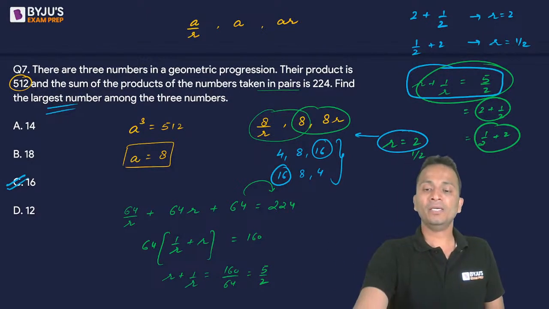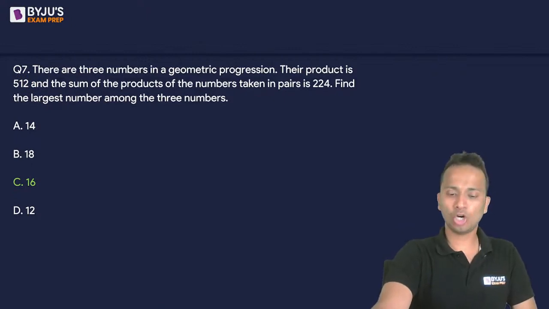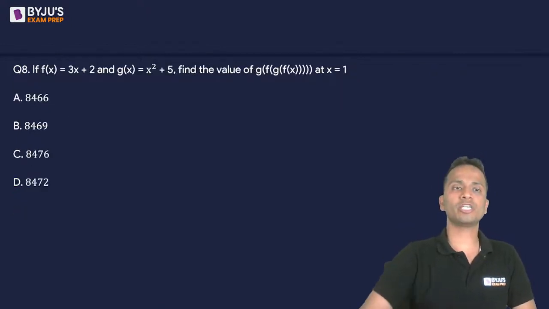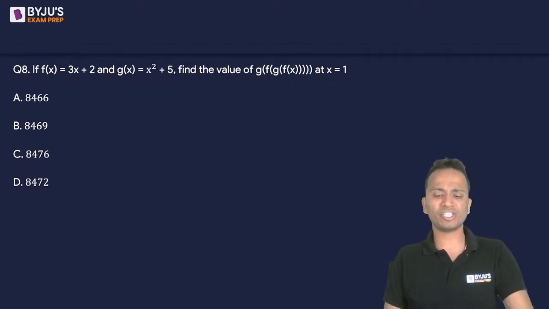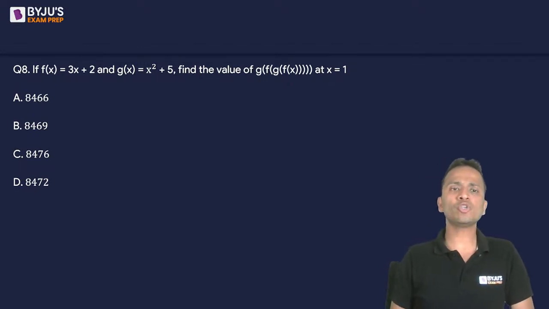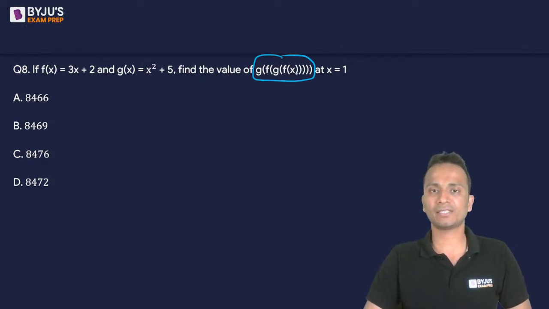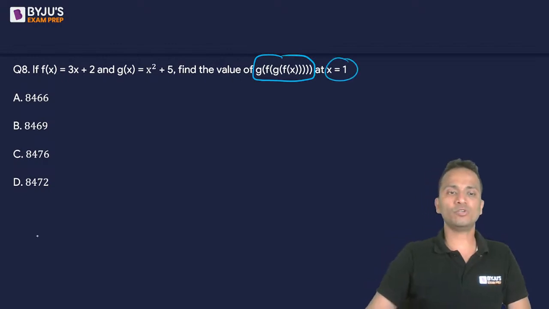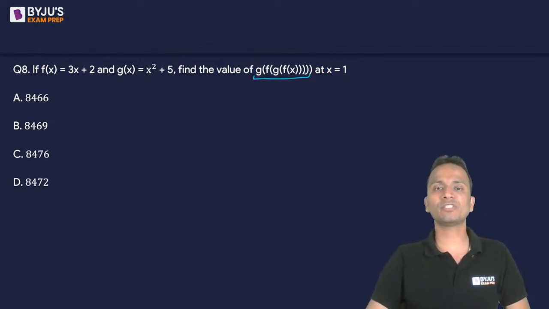All right, so that was question number 7. The answer is 16, option C. Let's move on to question number 8. Question number 8 is a very simple question of composite functions. So f of x and g of x, two functions are given, and you'll have to find out the value of g of f of x, where x is equal to 1. So at x equal to 1, you'll have to find out the value of this composite function.